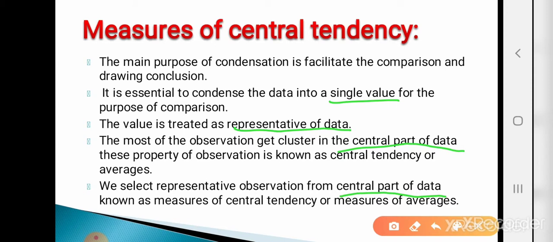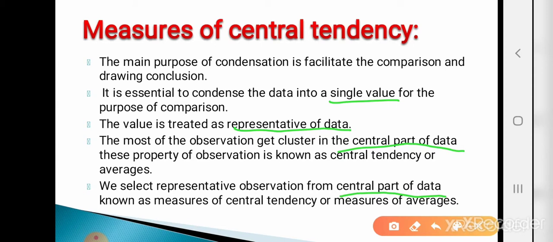Simply, measures of central tendency means finding a single value from the central part of the data, and this single value is treated as the representative of the data. So we select this representative observation from the central part of the data, hence it is known as the measures of central tendency. Measures of central tendency is also known as measures of averages.